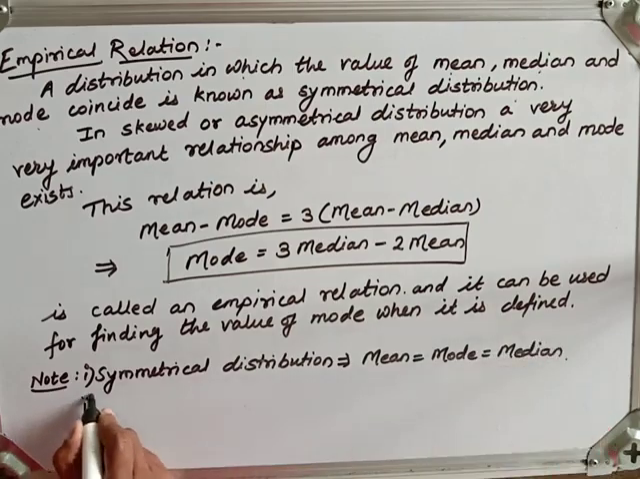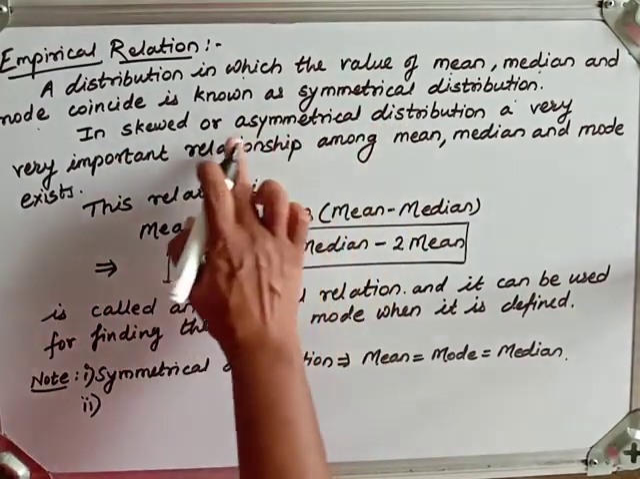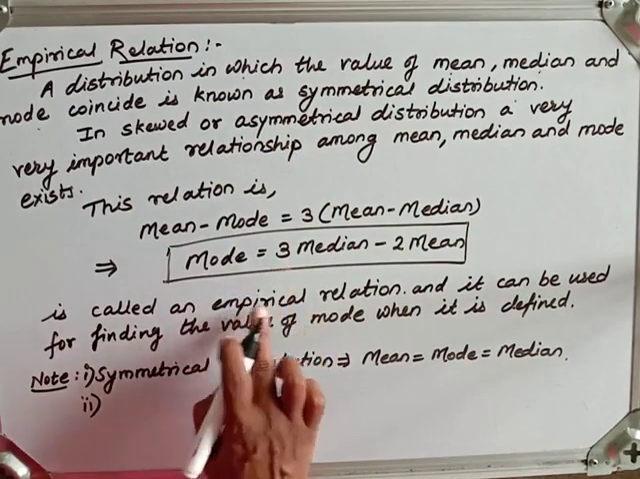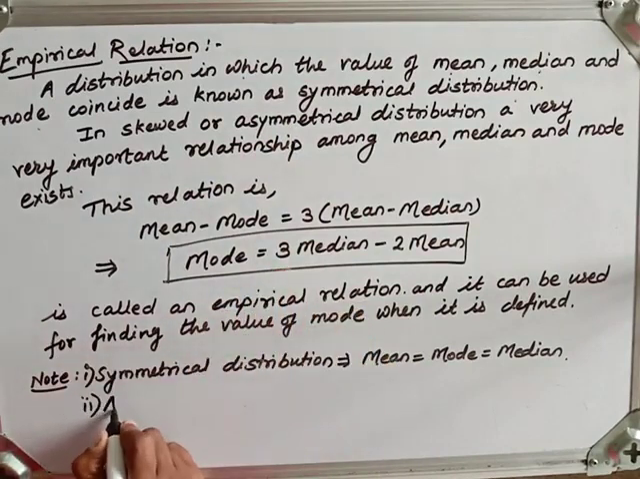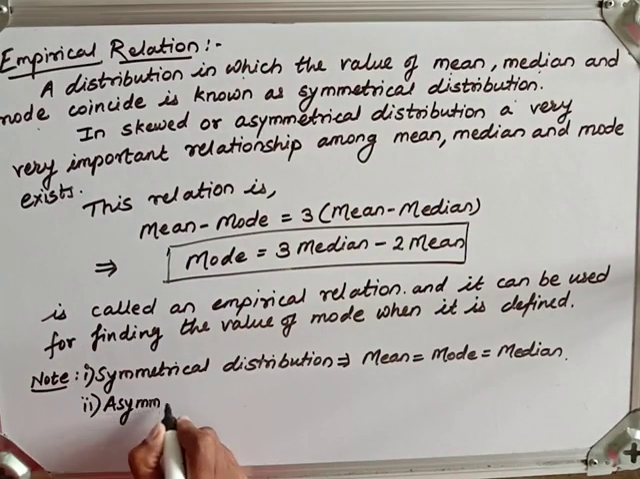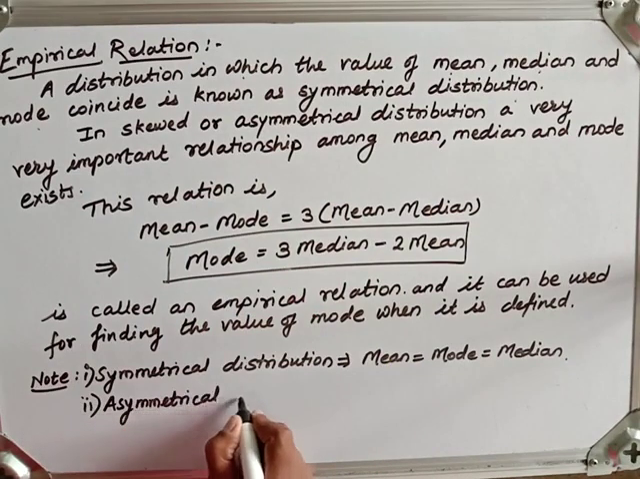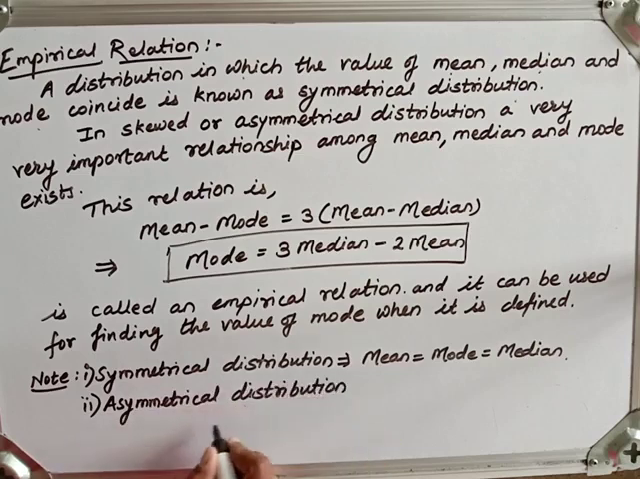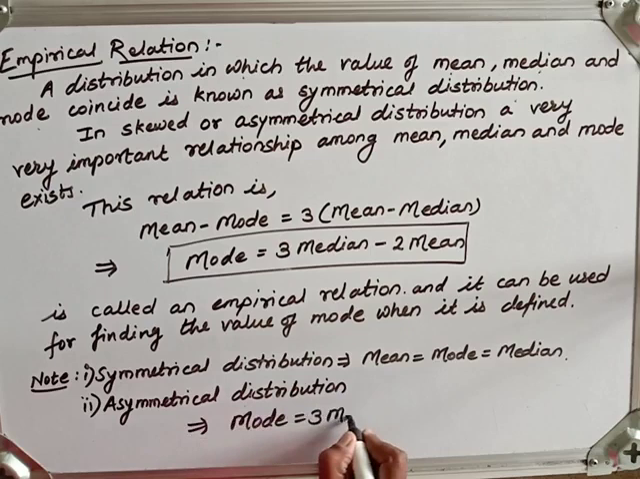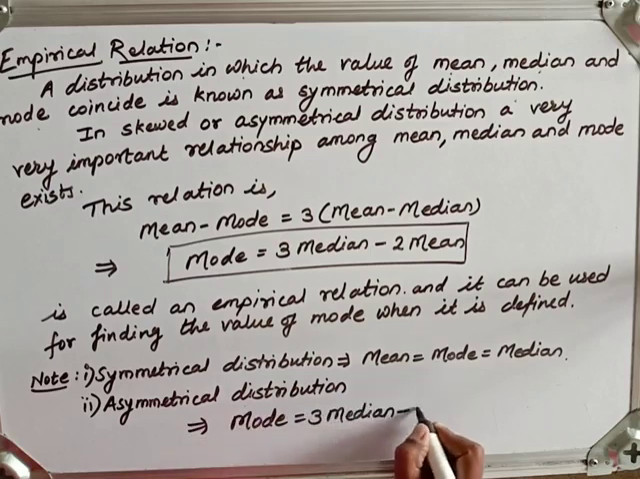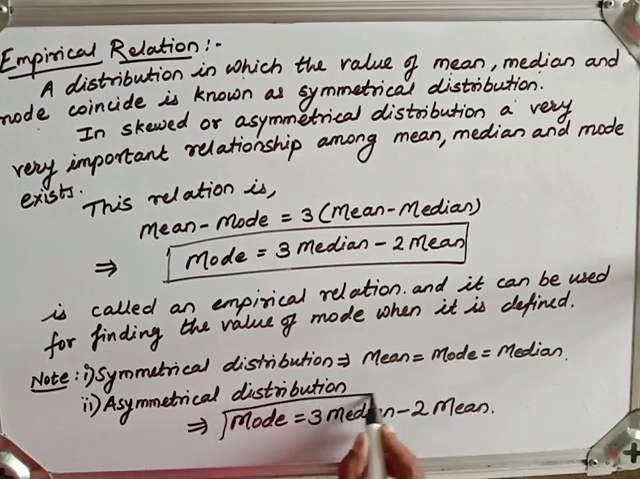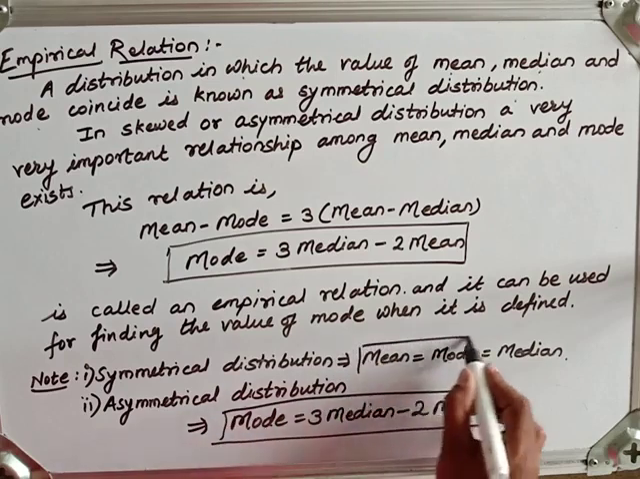And second, if a distribution is either skewed or asymmetrical, then there exists a relationship between them, and that relation is known as an empirical relation. So if an asymmetrical distribution is there, then mode equals 3 times median minus 2 times mean. These are the two differences here.